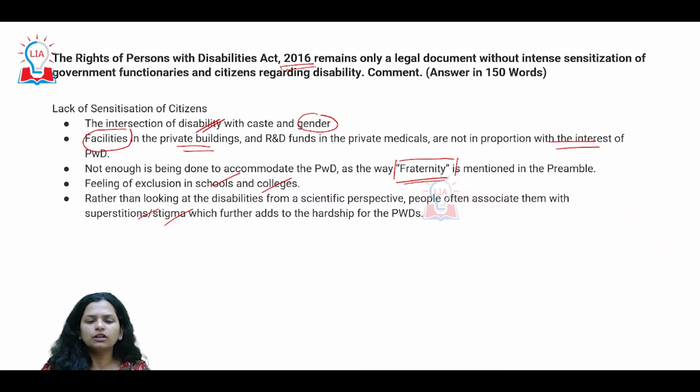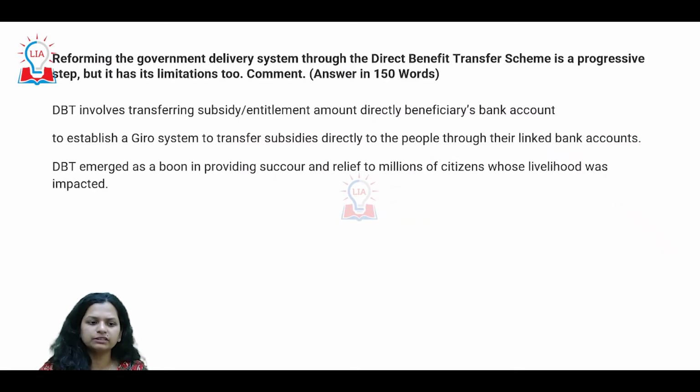So this is how you essentially can address these questions as far as the mains paper is concerned. Now, again, a popular and long-standing important question and issue is the direct benefit transfer scheme, something which has been popular in Independence Day speeches, also in Republic Day speeches, and on the question of financial inclusion.